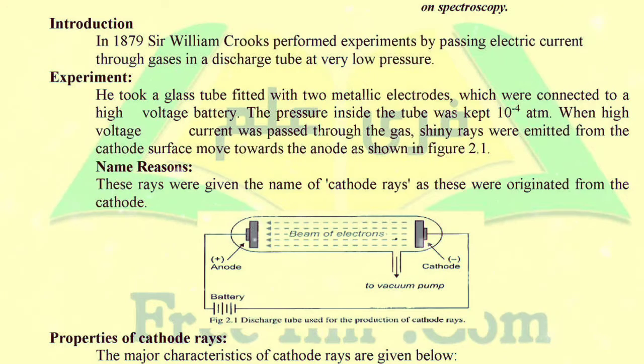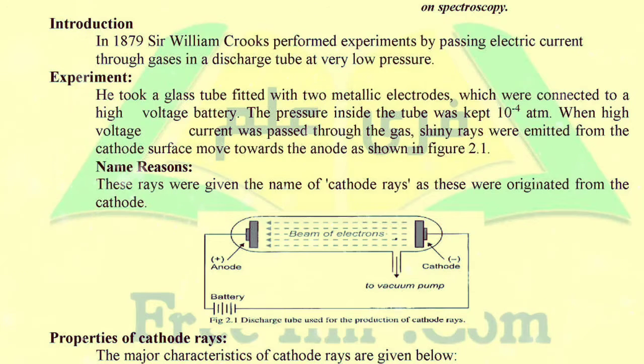When he switched on the battery, the current flowed through the wires and went to the metallic electrodes, and the gas molecules inside the tube collided with the metallic electrodes, which caused them to ionize.